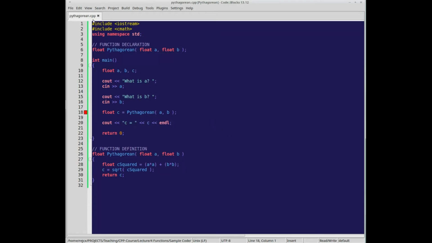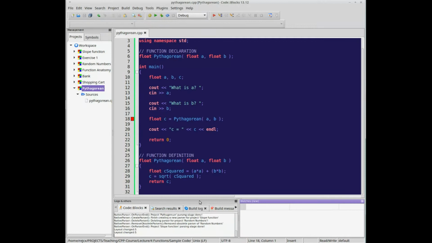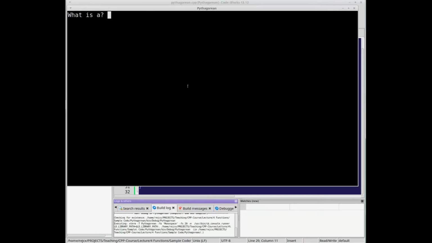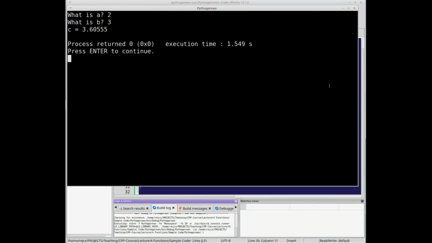Now if I run it, I have some sort of error message, so let's see what that says. Redeclaration, so I already declared it up here. Let's go ahead and just do that. And we didn't declare it down here. What is A, 2, 3? So